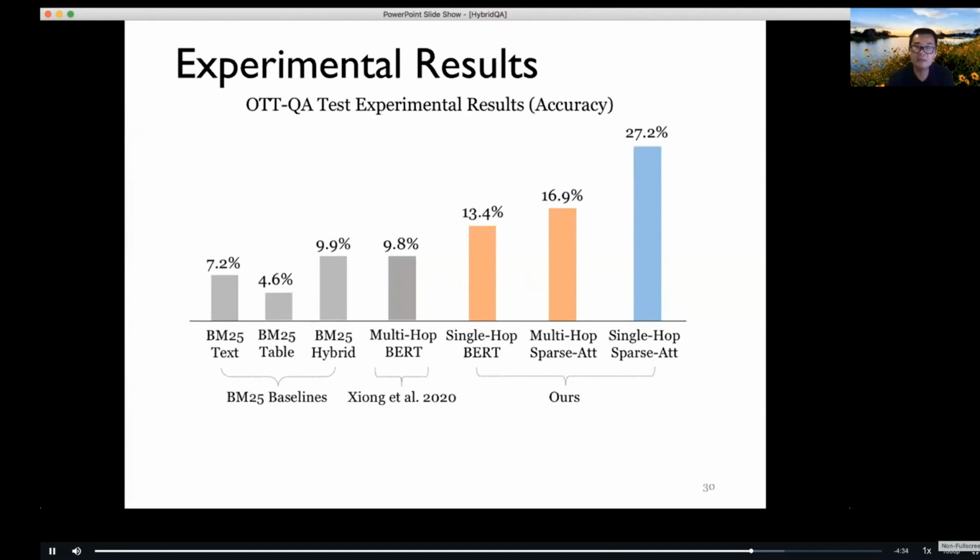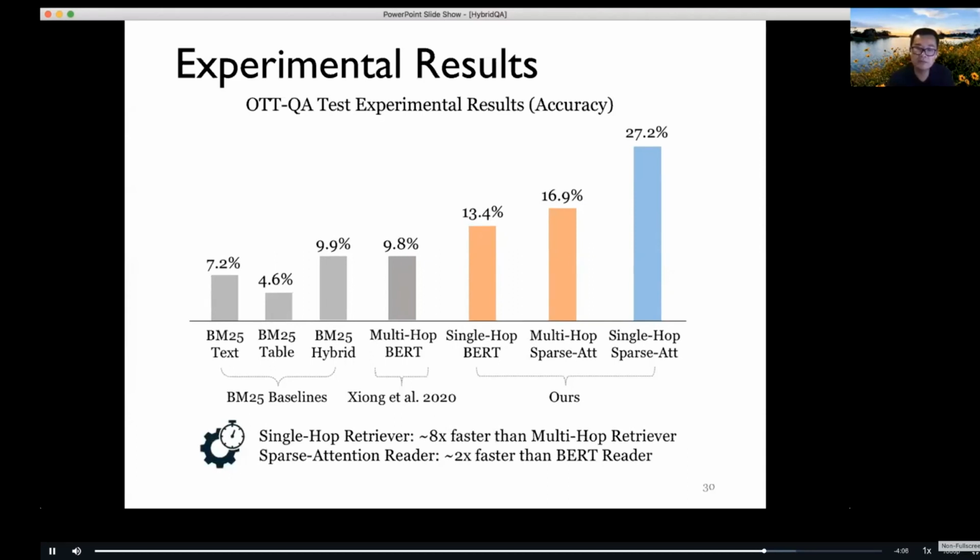result considering the extremely difficult OTTQA setting that requires systems to understand not just text but also tables, and to retrieve the correct tables and text that contain the answer, and then do reading comprehension. So this open-domain setting, OTTQA, is definitely much more challenging than HybridQA.